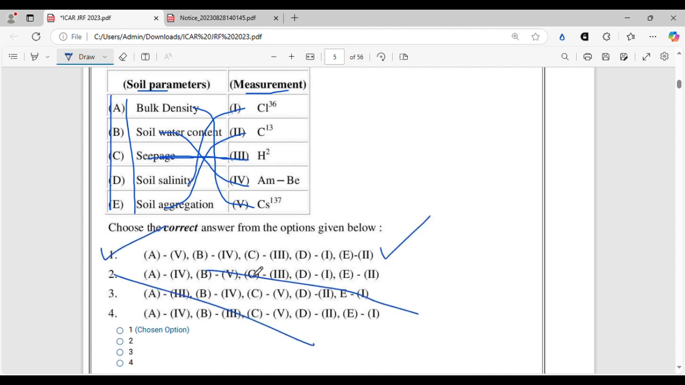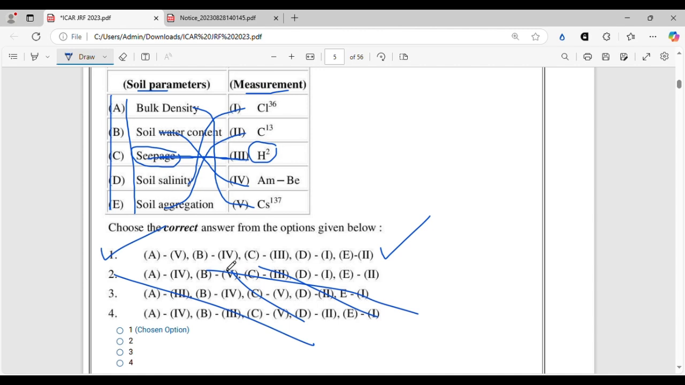This was an interesting question, a bit difficult also, but nothing to worry about. If you are thorough with your theoretical knowledge, you can very easily do this. Seepage studies require to track the movement of water. Water contains H plus ions or hydrogen atoms. So if you use H2, the radioactive isotope of hydrogen, then you can study that. And soil salinity requires the study of chlorine atoms. So if you use radioactive isotope of chlorine, that is Cl36, then also you can study the soil salinity parameters.